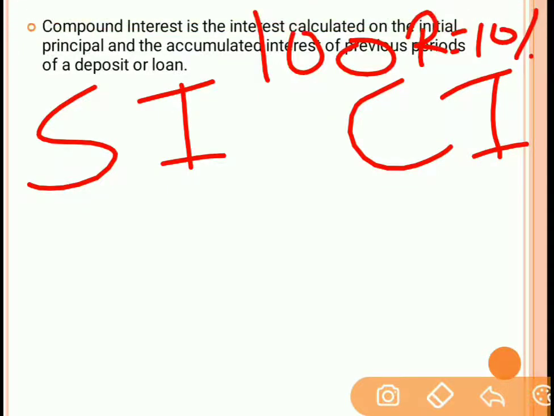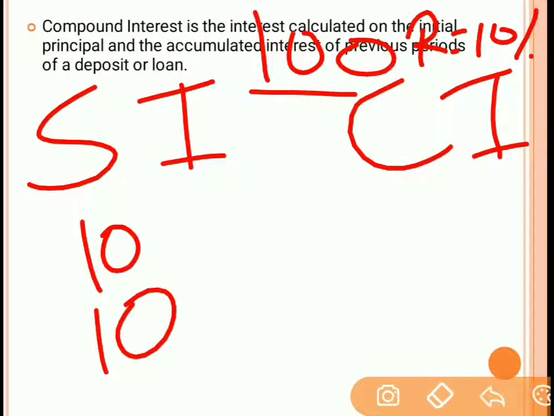Okay, then after 1 year, if it is borrowed on simple interest, you have to pay 100 rupees plus 10% interest. Now 10% of 100 rupees is 10 rupees. So the simple interest over here after 1 year is 10 rupees. And after the second year it will be again 10 rupees. And after the third year also it will be again 10 rupees. So every year you have to pay 10 rupees more for using this 100 rupees.